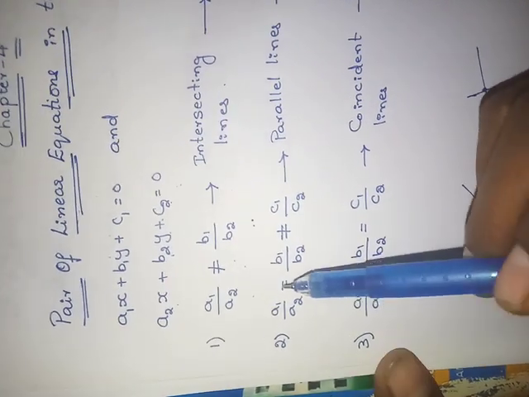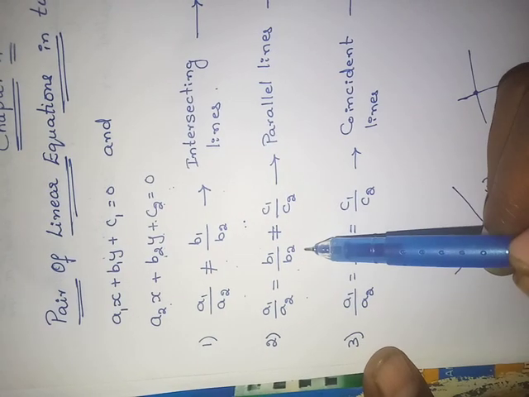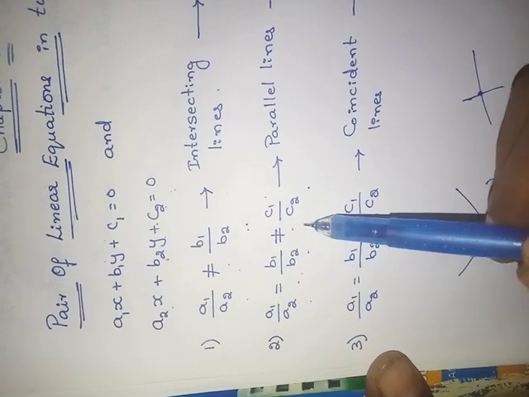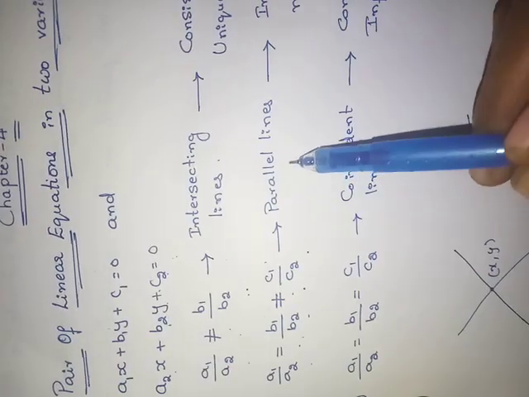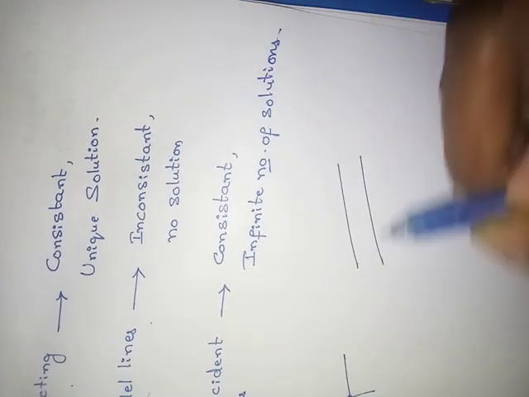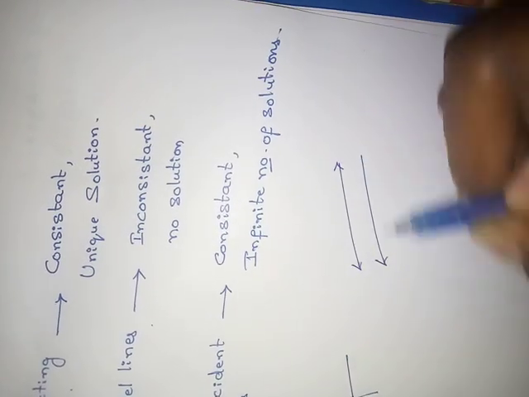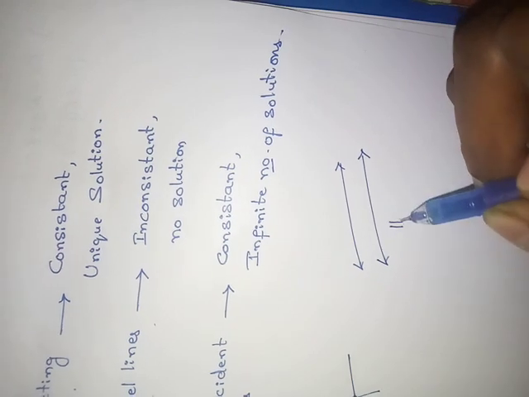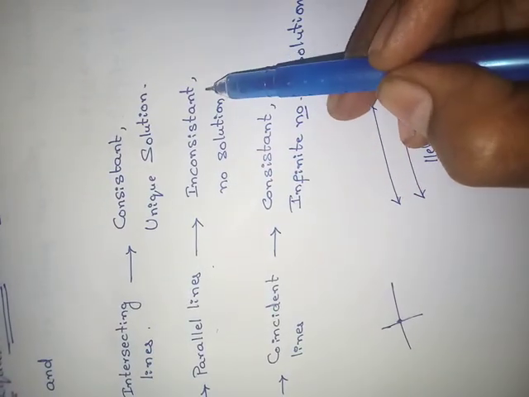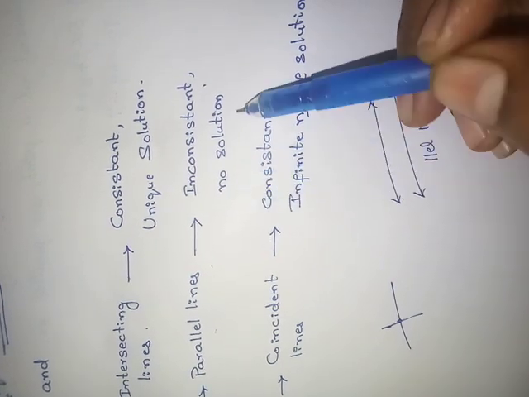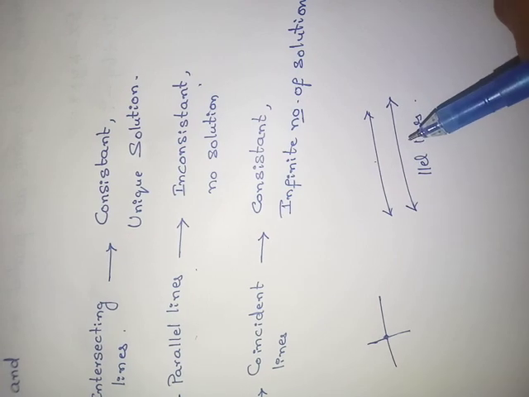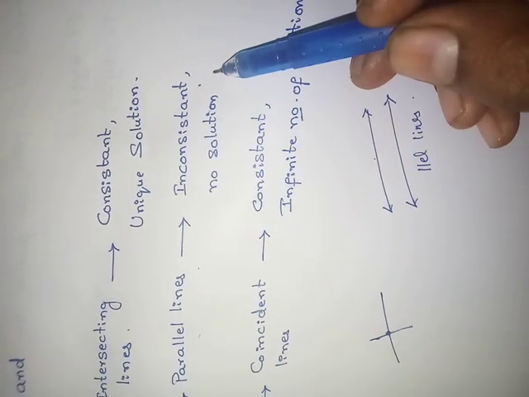And second one, if a1 by a2 is equals to b1 by b2 and not equals to c1 by c2, means one is equal and one is not equal, then these are called as parallel lines. Will they intersect at any point? No. These lines are inconsistent and there will not be any solution. See here, these two lines will not meet at any point, no? So no solution. Did you understand?